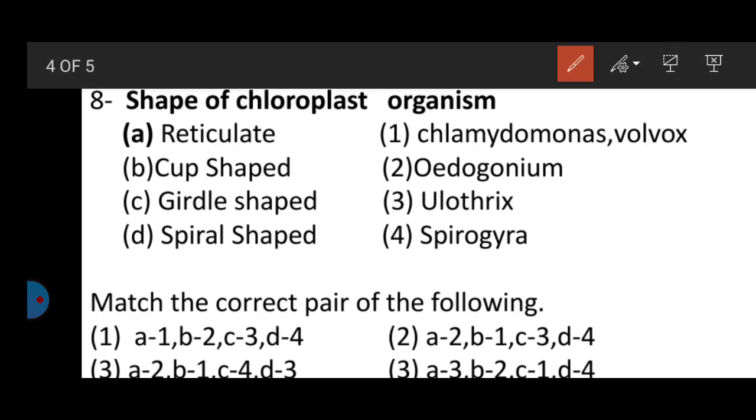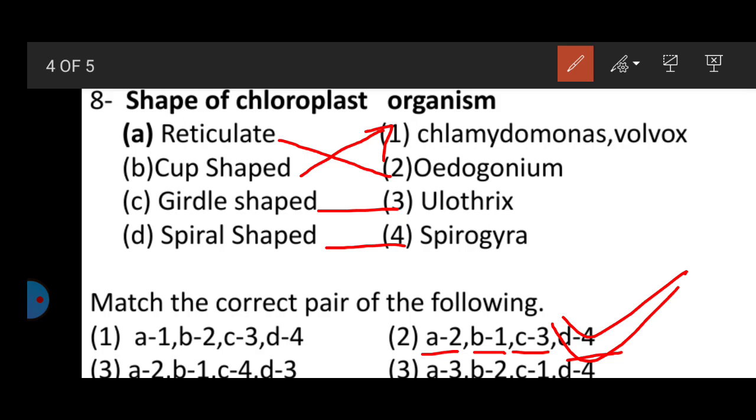Cup shape is in Chlamydomonas, reticulate in Oedogonium, girdle shape in Ulothrix, spiral shape in Spirogyra. So the answer should be A2, B1, C3 and D4. The answer to question number 8 should be B.